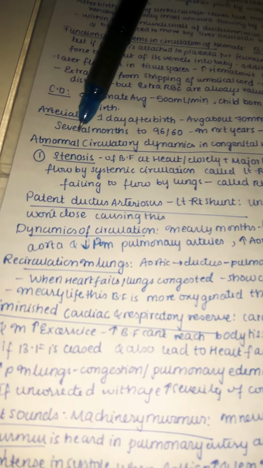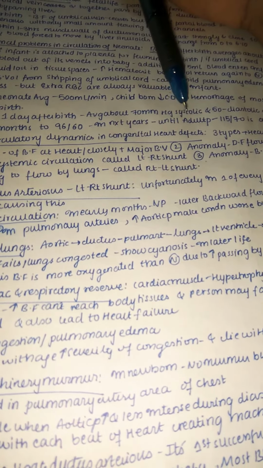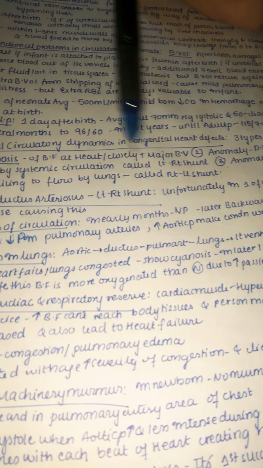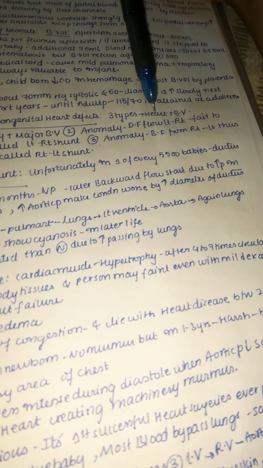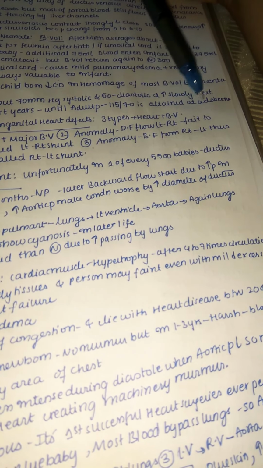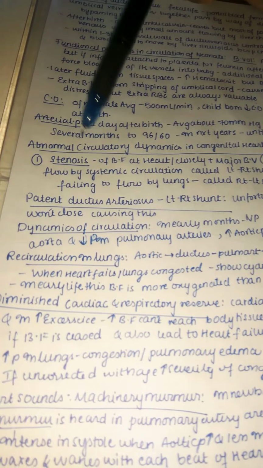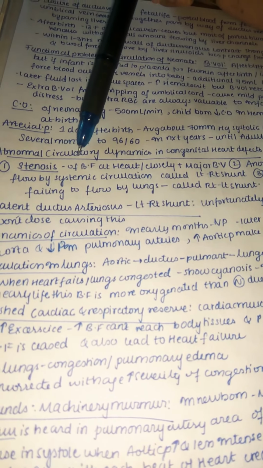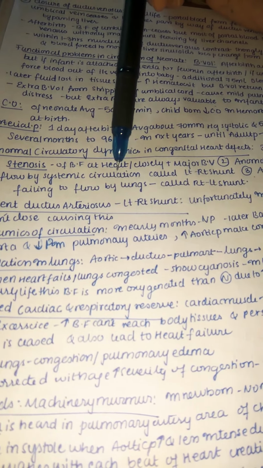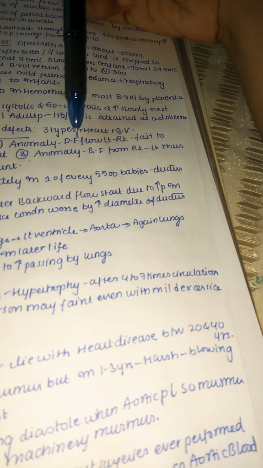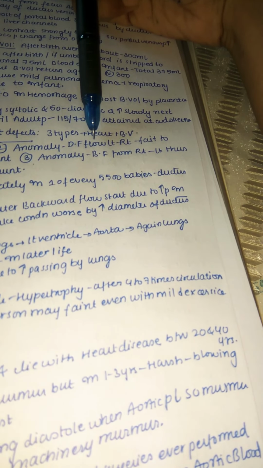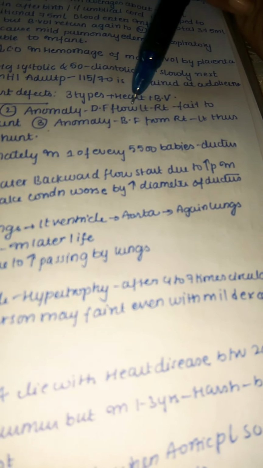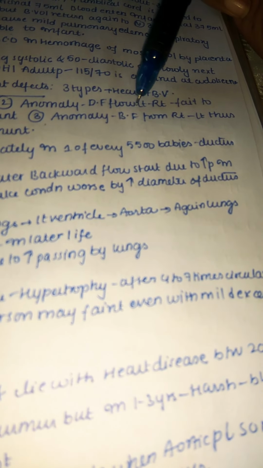Next, coming to abnormal circulatory dynamics in congenital heart disease. In congenital heart disease, how is the circulation abnormal? Let us see. Mainly we have three types, associated with the heart or with blood vessels. The first one is stenosis. Because of stenosis, the blood flow at the heart or closely related to any major blood vessel may undergo stenosis. And the second congenital abnormality is anomaly of blood flow from left to right. So sometimes there may be some kind of problems because of which the blood